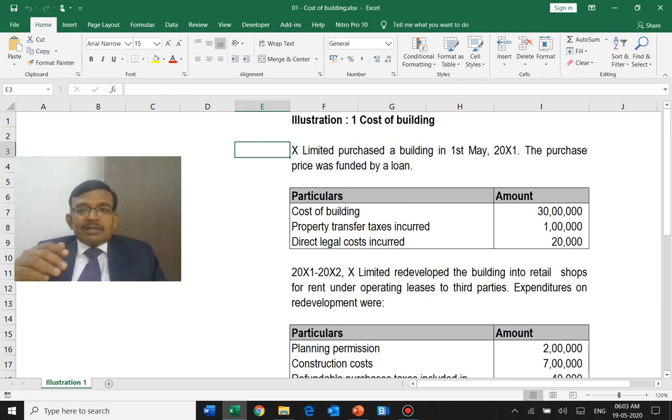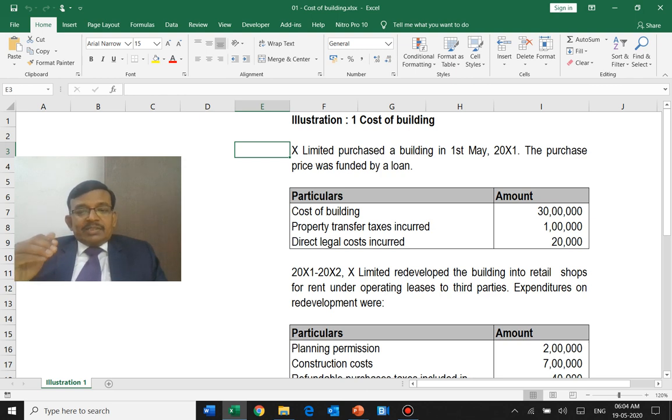So here, what are all the costs which they have given? The purchase price is funded by a loan. They are trying to come out with a borrowing cost. Borrowing cost is based on the period. So we have to consider the period for which the interest has been incurred. That is what I am saying. The moment somebody is giving a date, be careful whether any time or period related cost has to be considered.